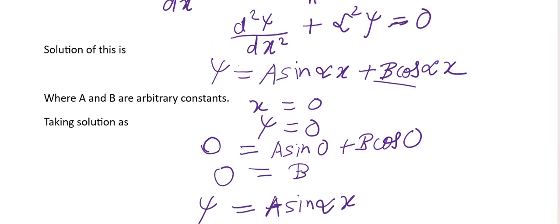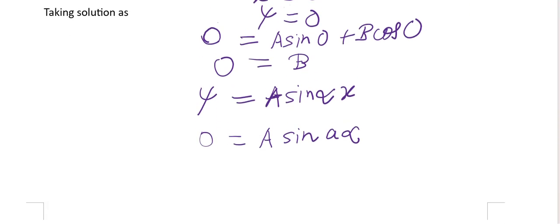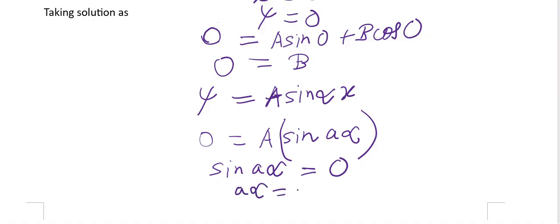So for the function to exist, the factor sine a alpha is to be equated to 0. This is equal to 0 for a alpha being an integral multiple of pi.